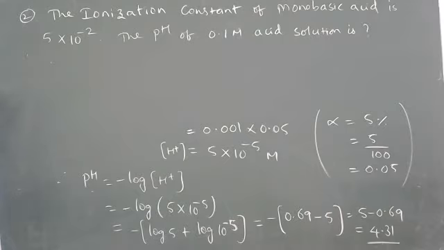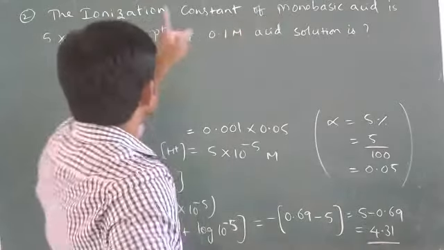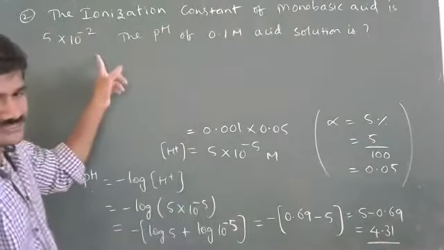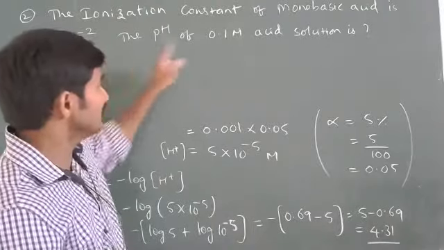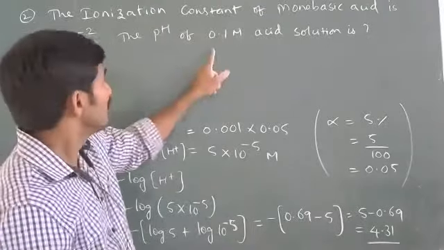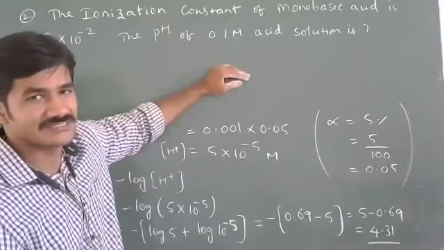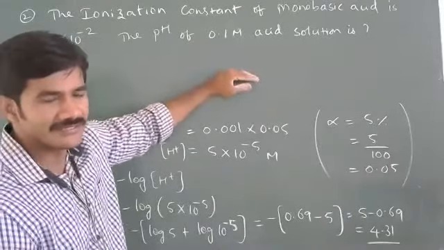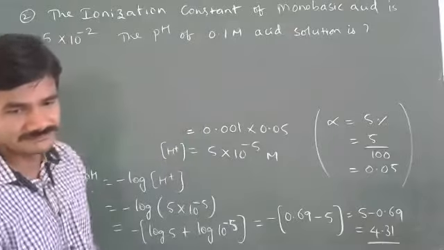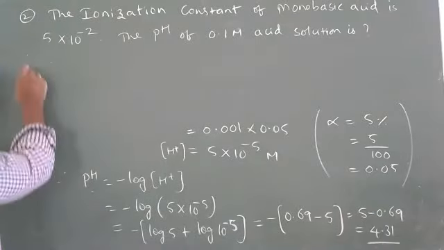I hope you can solve this. So here, for the monobasic acid, the ionization constant Ka value is given. Ka is given, concentration C is given. From Ka and C, how do you find out the pH? We have the formula for weak acids: H plus is equal to under root Ka into C. Apply that formula.